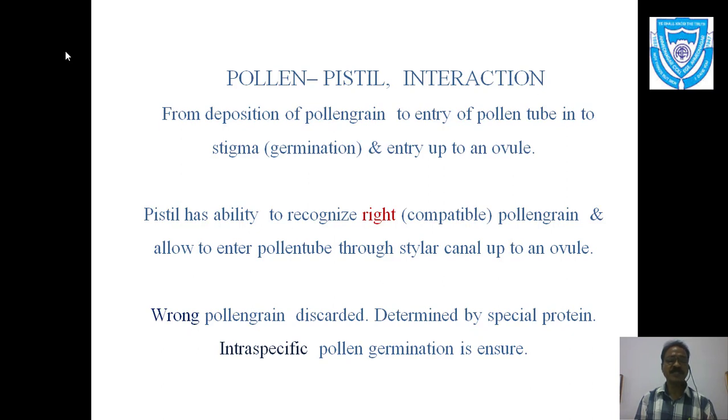Interspecific or intergeneric germination is not allowed on the plant, and this is again nature's very good characteristic, that it recognizes only the same type of plants, same type of pollen grains. This is a very critical step by which the right, compatible type of pollen grains are recognized by the pistil or the stigma of that particular plant. So this is known as the pollen pistil interaction.